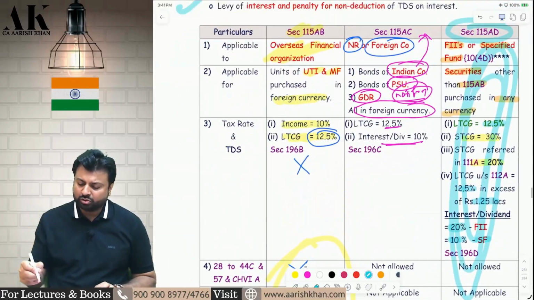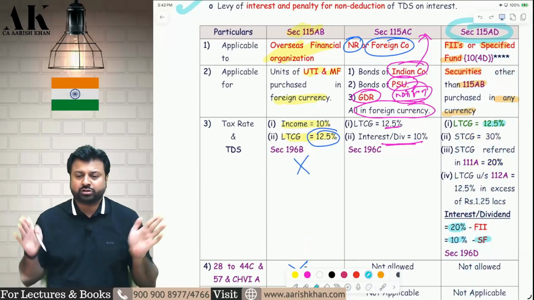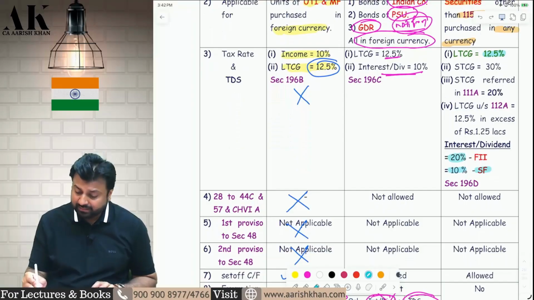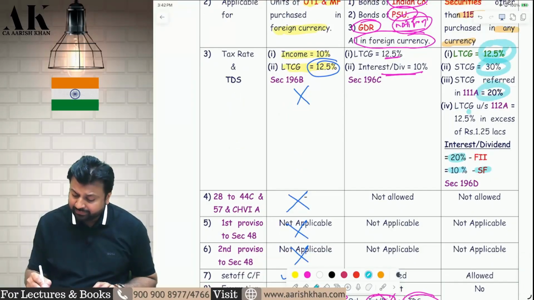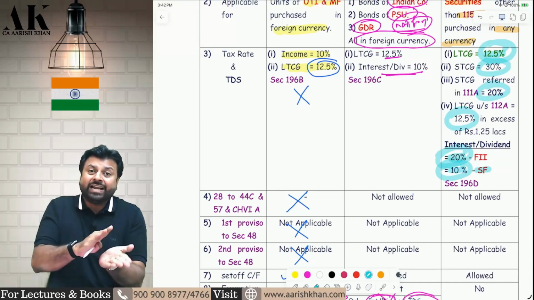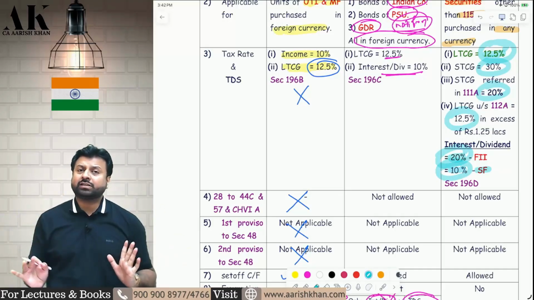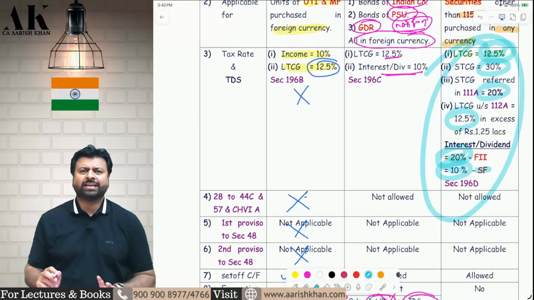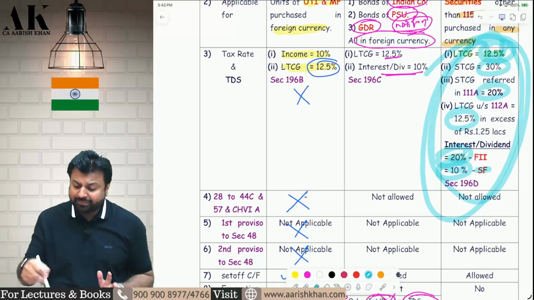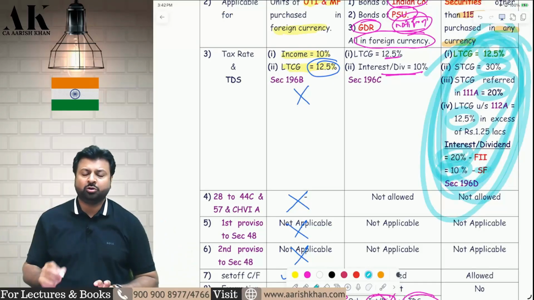Academically, they only ask you question based on what? Just compute the income, that's it, and compute the tax. They don't tell you to do proportionately. I hope it is clear to all of you. So what is the meaning of this proportionately? This 12.5%, this 30%, this 20%, this 12.5%, this 20%, this 10% was only allowed to the extent the units are held by non-resident. If 100% units are held by non-resident, 100% incomes will be subject to this tax rate. If 70% units are held by non-residents, 70% income will be subject to this tax rate and 30% income will be subject to normal tax rate. I hope it is clear to all of you.